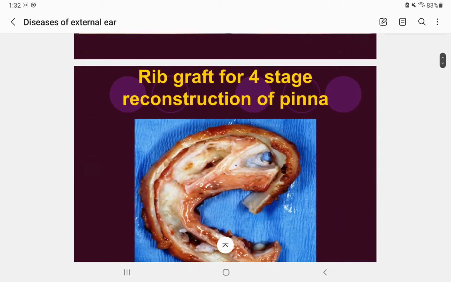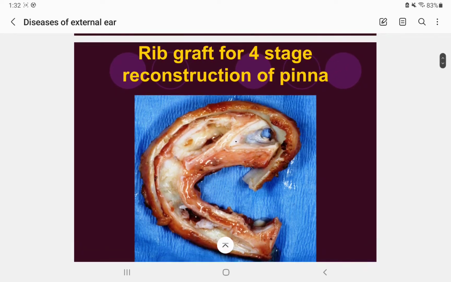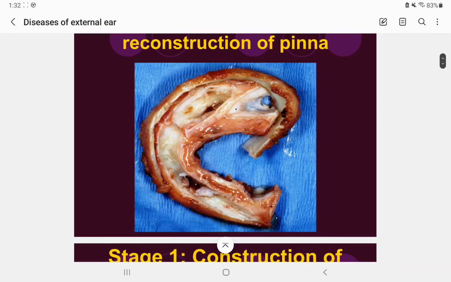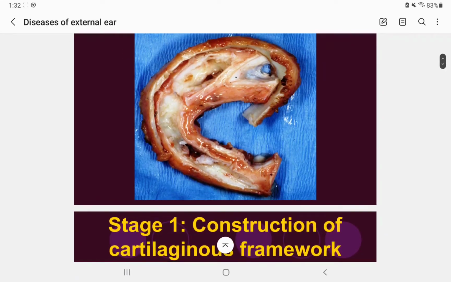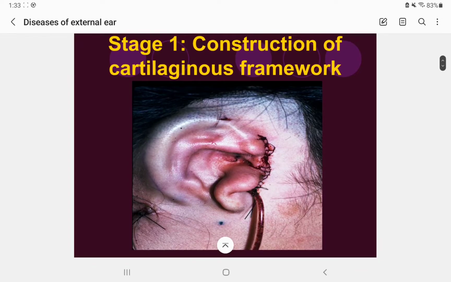And then how do we reconstruct it? The cosmetic surgeons and ear surgeons take out a rib graft for 4 stage reconstruction of the pinna. This graft is made and attached. We don't need this at the MBBS level, but it is good to know.